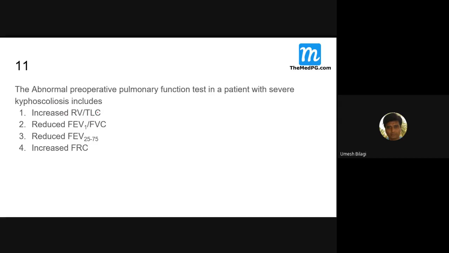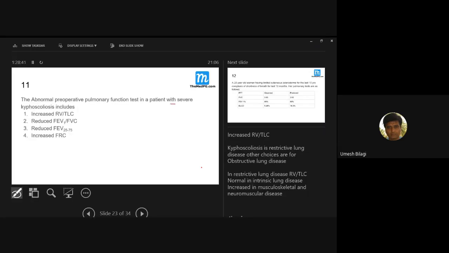Abnormal preoperative pulmonary function tests in a patient with severe kyphoscoliosis include which one? I have written notes here: increase RV, TLC. The reason I have put it here is that kyphoscoliosis is a restrictive lung disease. The other choices are for obstructive lung disease; these three are very classical of obstructive lung disease.